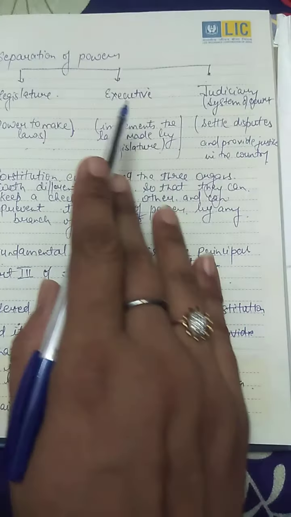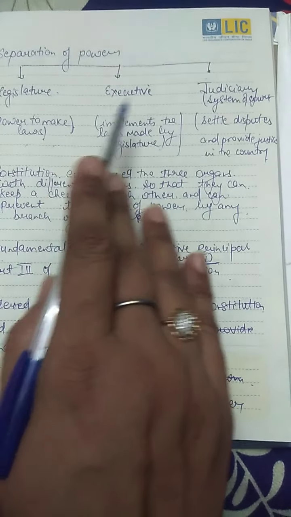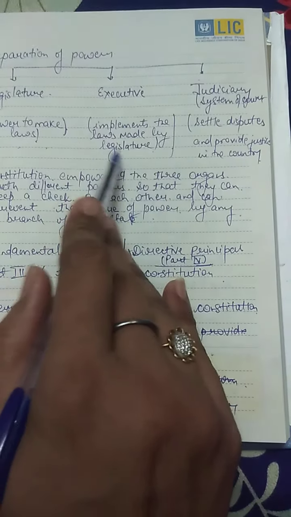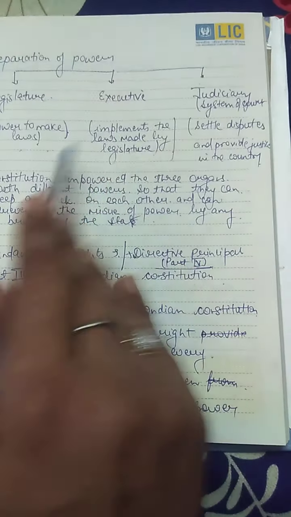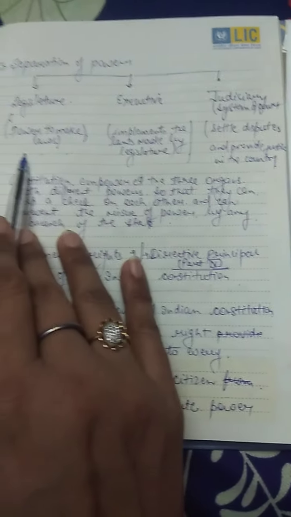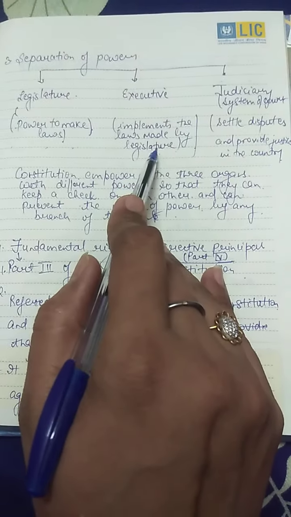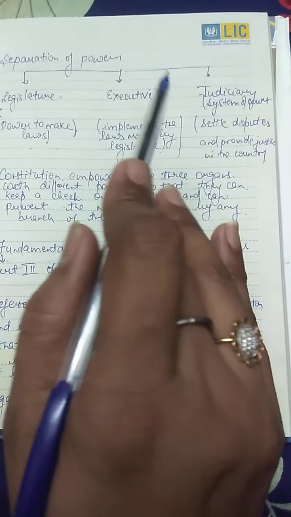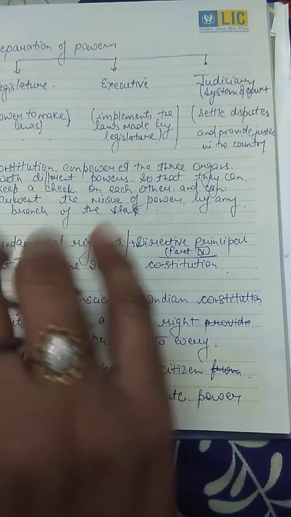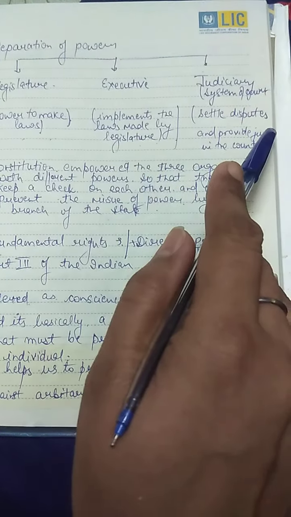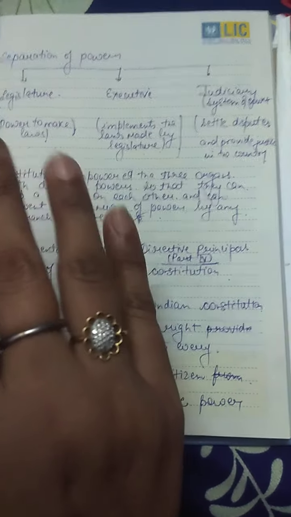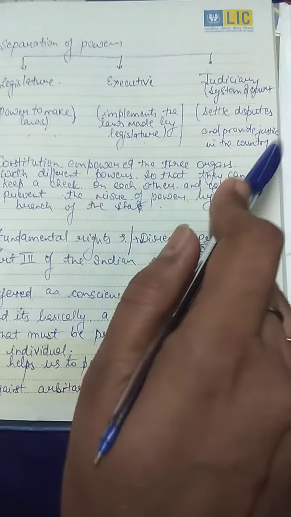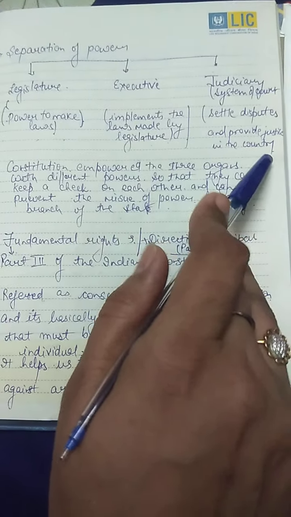Executive. The second part is the executive. What is the function of the executive? The function of the executive is to implement the laws that are made by the legislature. It is a step-by-step procedure. First the legislature makes the laws, the executive implements the laws, and whenever there is a conflict in implementation of the laws, these are to be settled by the judiciary. The function of the judiciary is to settle the disputes and provide justice in the country.